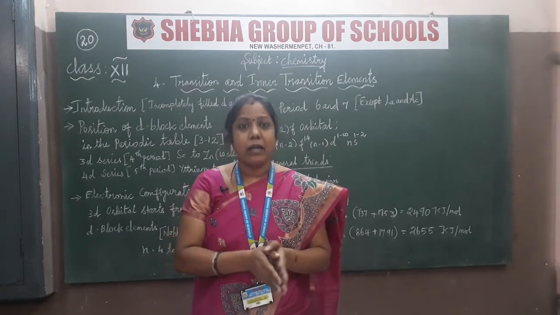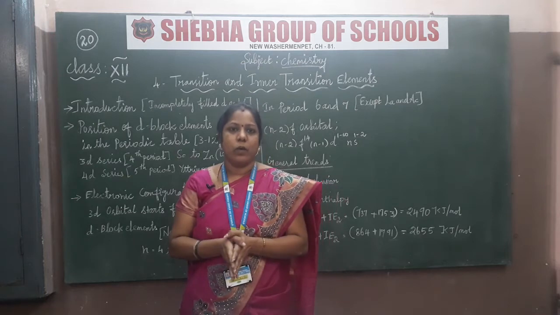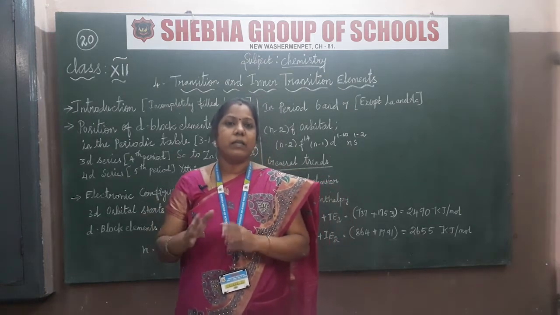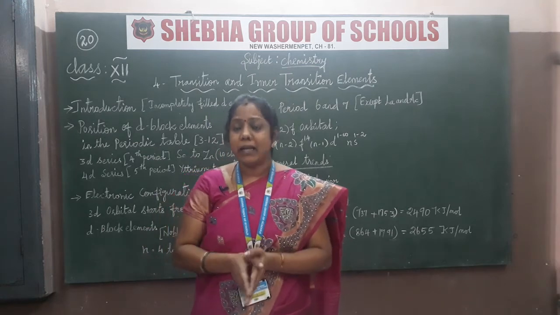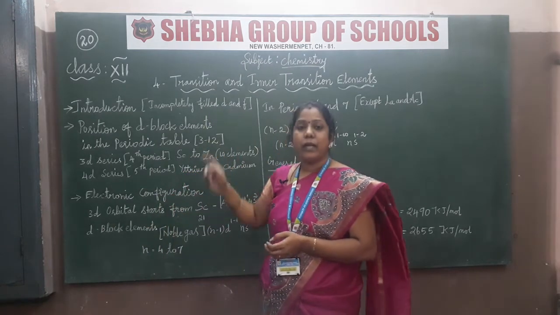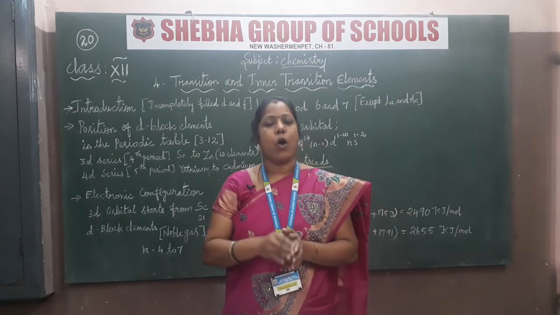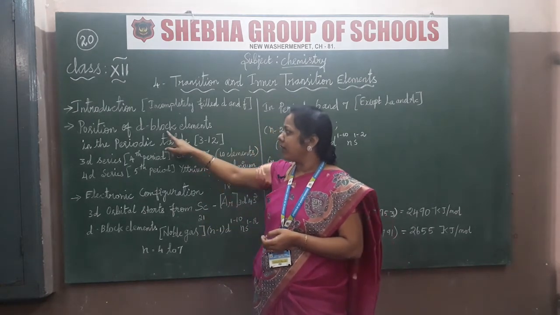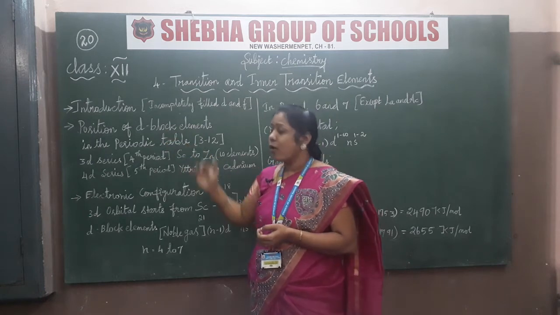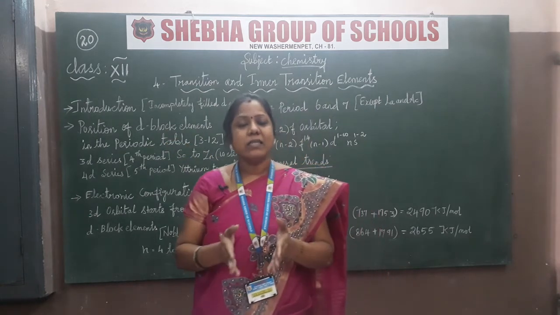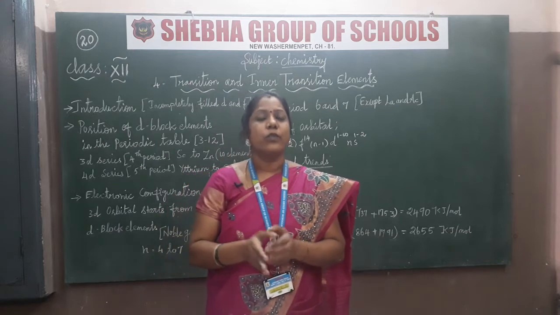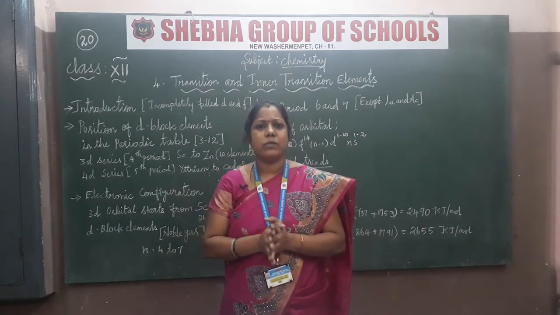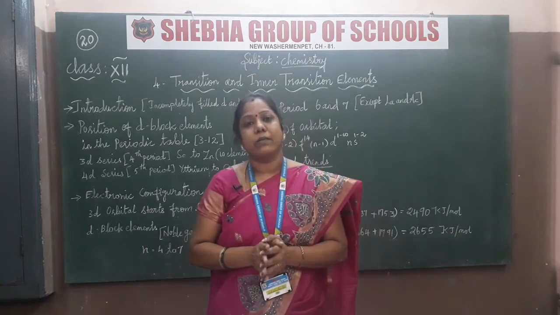So that is groups 3 to 12, okay. Groups 1 and 2 are the S block elements, 13 to 18 are the P block elements. What is in between? Yes, 3 to 12. This kind of ordering of elements is called the D block elements. For the position of the D block elements, I am going to show you through the textbook.